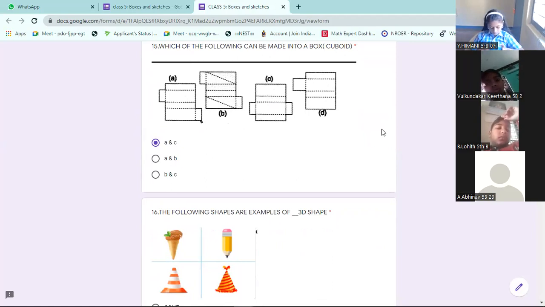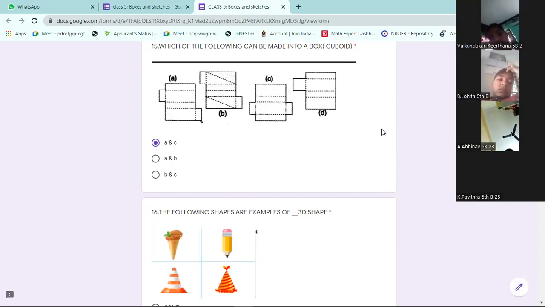That will never happen. You will have alternates. First one is correct and C is correct. D is ruled out because two rectangles of same shape side by side is not possible.